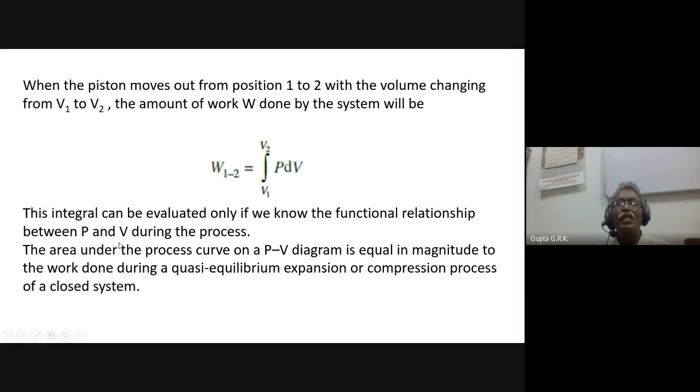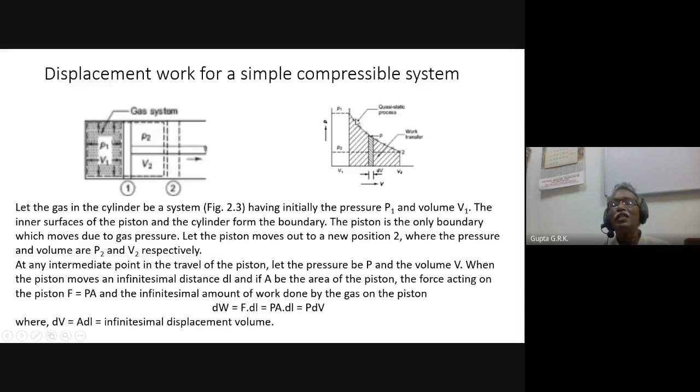The area under the process curve on a PV diagram is equal to the magnitude of the work done during the quasi-equilibrium expansion or compression process of the closed system. Integral PdV is nothing but the area under this curve, because P into dV is this area. P is pressure here, dV is the distance here. So the area of the rectangle is the integral PdV, and if it is going from V1 to V2, the whole area under the curve is the work transfer.